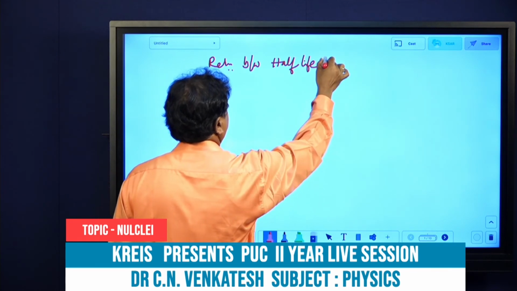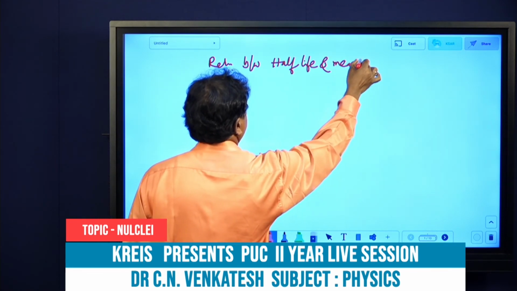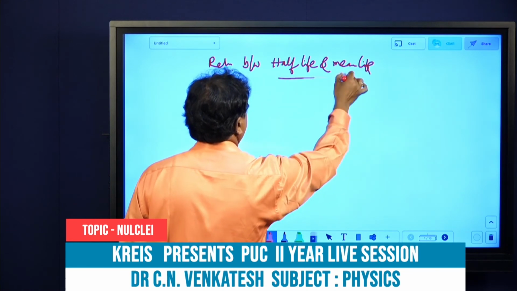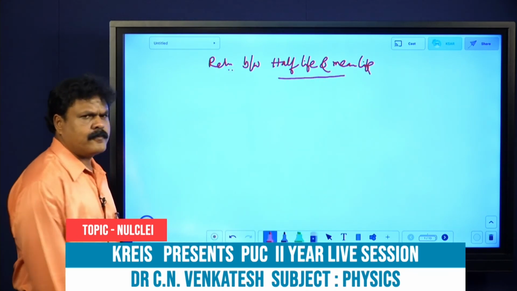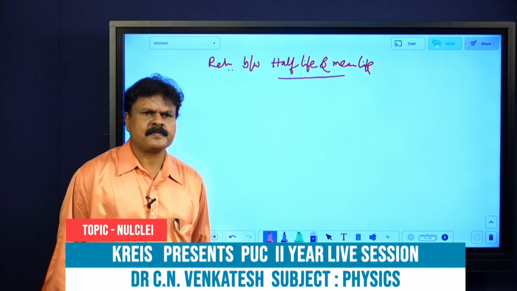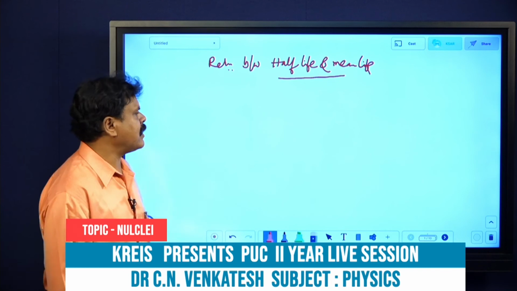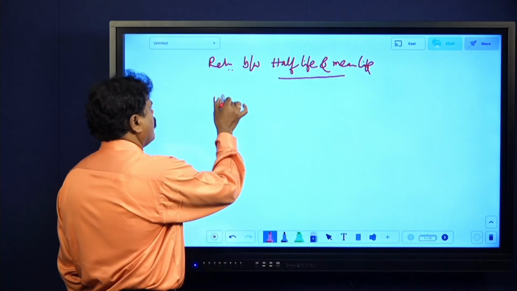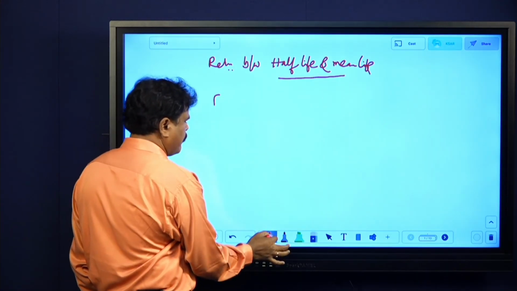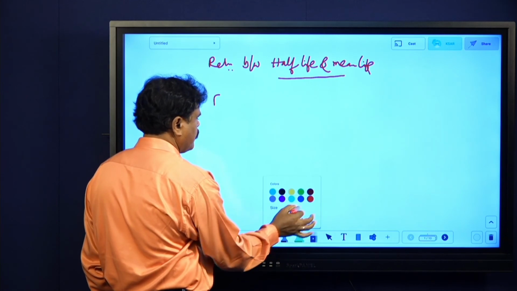Relation between half-life and mean life. Half-life and mean life. Okay. It's a very, very simple derivation. Relation between half-life and mean life. What to write now? First, from the definition of half-life.